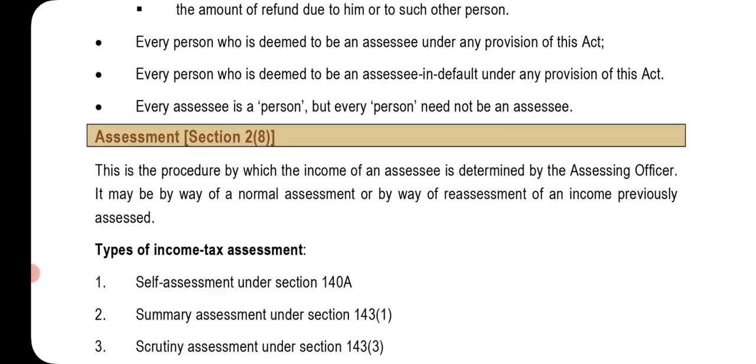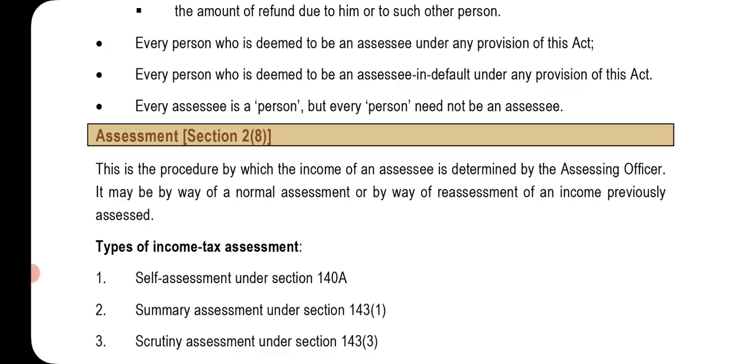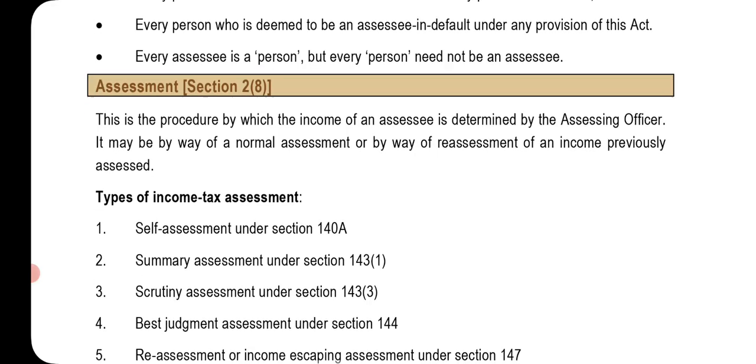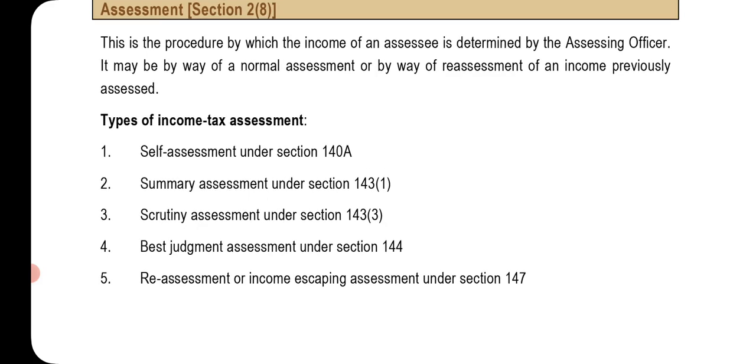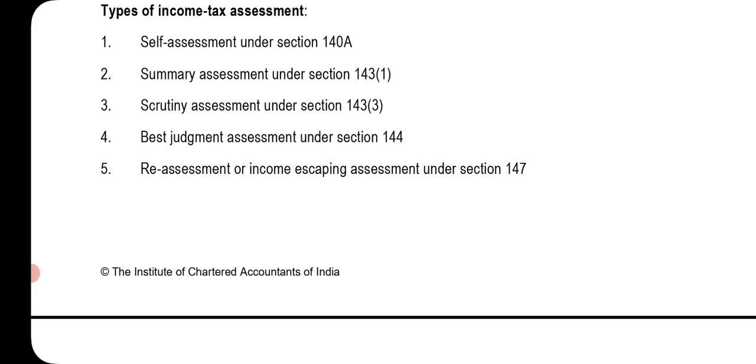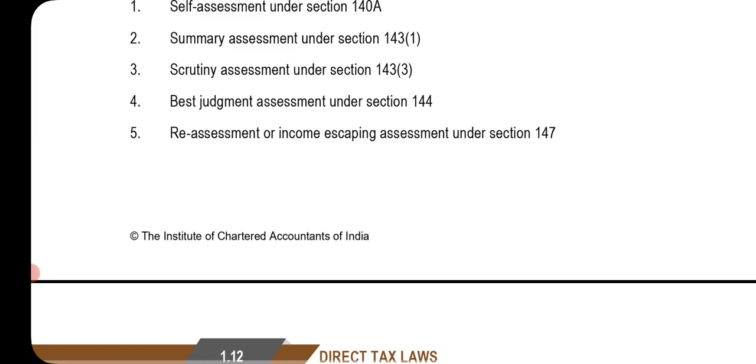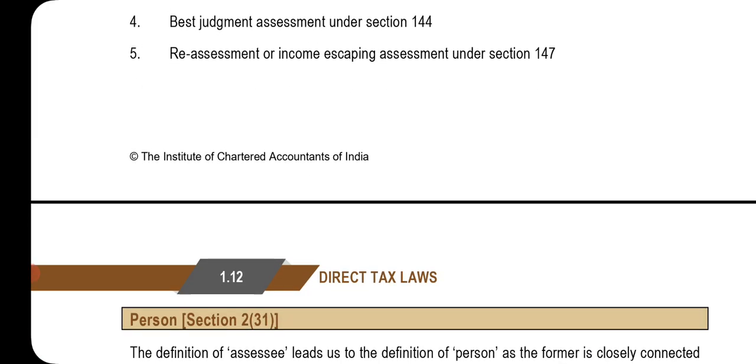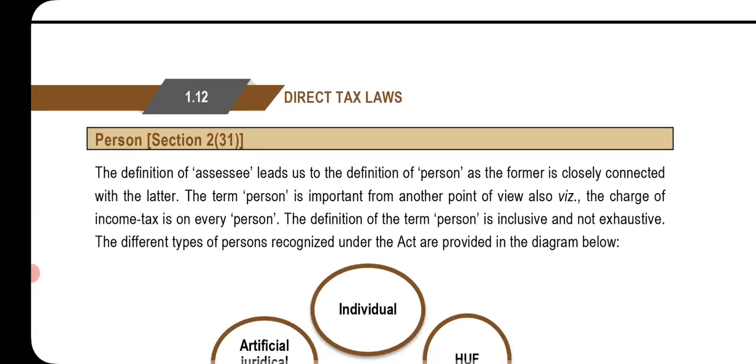Assessment, Section 2, subsection 8. This is a procedure by which the income of an assessee is determined by the assessing officer. It may be by way of a normal assessment or by way of reassessment of an income previously assessed. Types of income tax assessment: self-assessment under Section 140A, summary assessment under Section 143(1), scrutiny assessment under Section 143(3), best judgment assessment under Section 144, reassessment or income escaping assessment under Section 147.